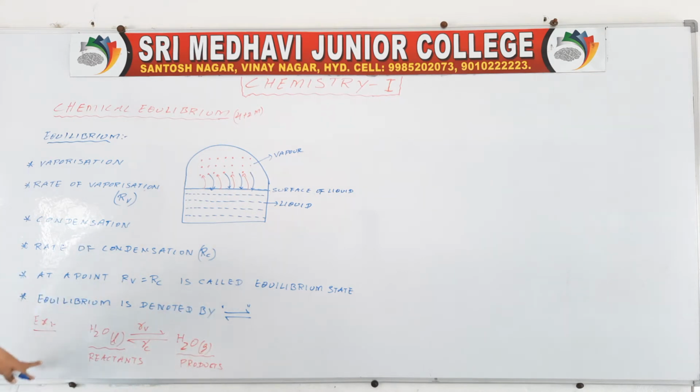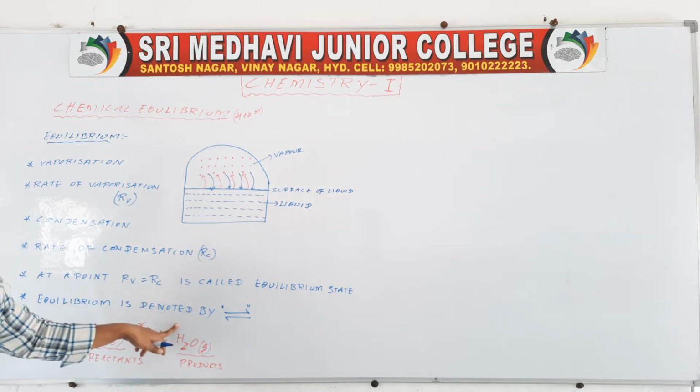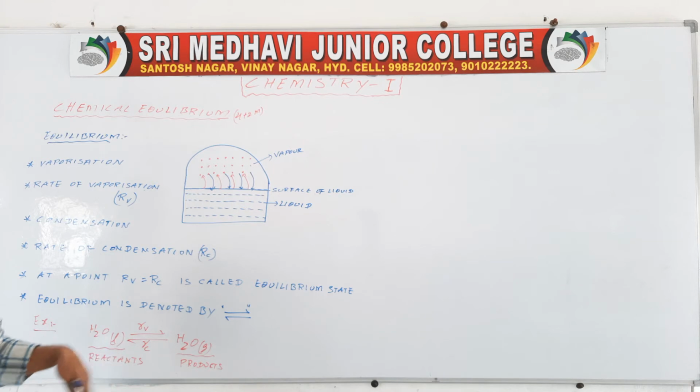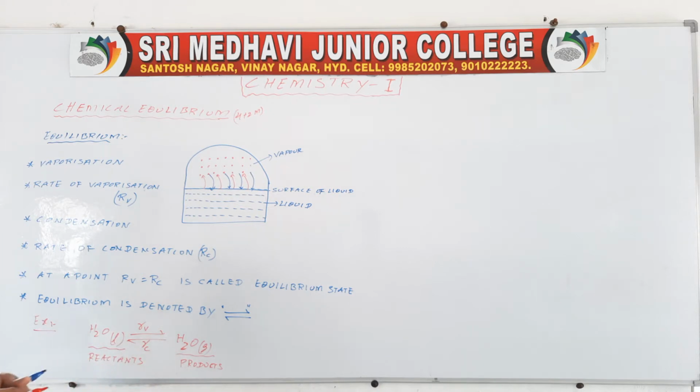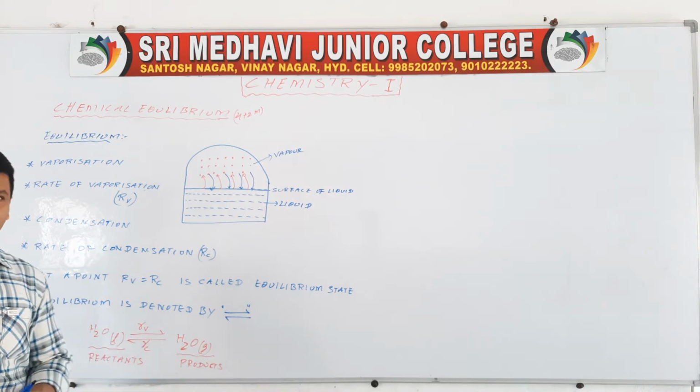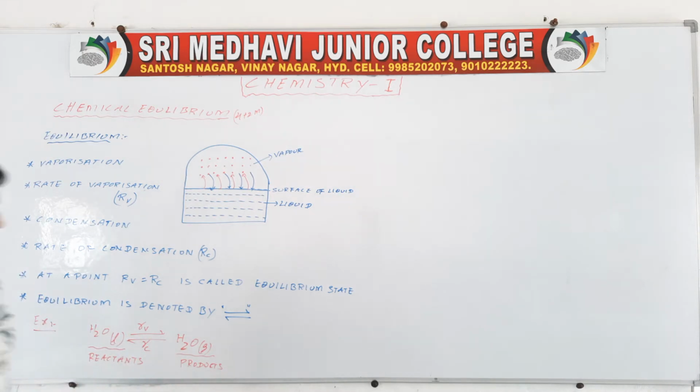Gas converted into liquid is the backward reaction. This is denoted by two half-headed arrows. This is an example of equilibrium.